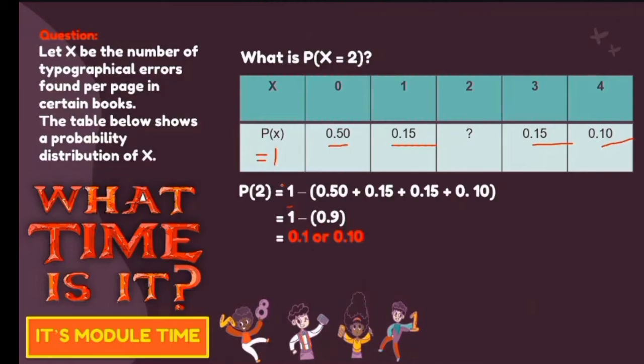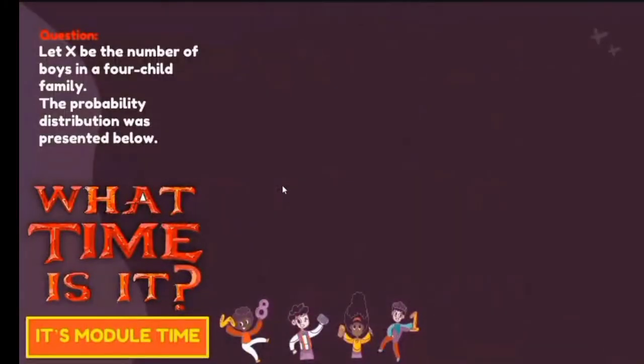And if you are using a calculator, it is really 0.1. But normally, we can also express it as 0.10. These are our common conditions. So meaning to say, this is the given probability of the number of typographical errors for that given page. And then next, you have a follow-up question.